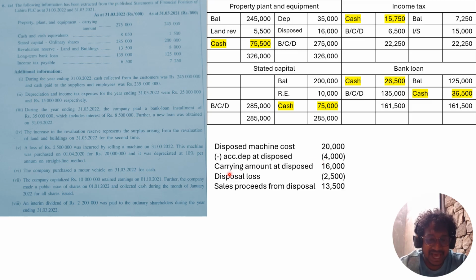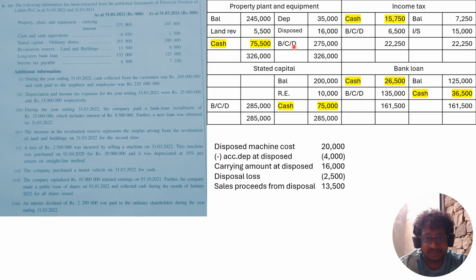Which means the carrying amount at disposal is 16,000. So this is the amount that you should credit to the property, plant and equipment. And after you subtract the disposal loss, then you can find out the sales proceeds from disposal. So this is the amount that you should record in investing activities as cash inflow. So in the property, plant and equipment, you record the opening and closing balances, and then you record depreciation and the disposed machine's carrying amount.